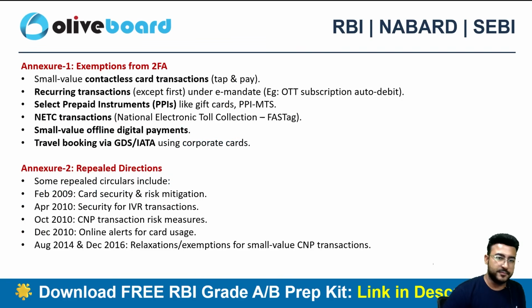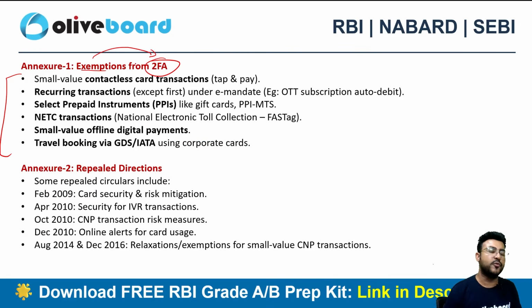Then in the next one, we have some of the transactions that are given exemption from the two-factor authentication. That means in case of these transactions, the two-factor is not compulsory, right? You don't have to do the two-factor verification, like small value contactless card transactions where you just tap and pay with the card. Recurring transaction under the e-mandate, let's suppose any kind of OTT subscription where you have already set a mandate, right? So in that case, you don't have to again and again do the two-factor authentication. That's already verified by a mandate.